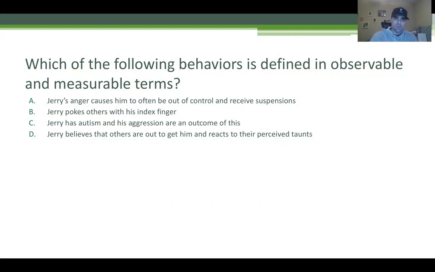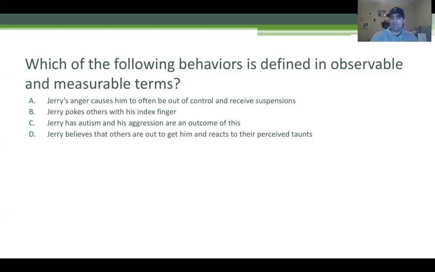A, Jerry's anger causes him to often be out of control and receive suspensions. The word that should jump out to you is anger. We never want to say the cause of a behavior is a feeling, like Jerry did this because he was sad. Why? Because if I asked you to go measure anger, how would you do that? And how would you measure anger the same way I measure anger?